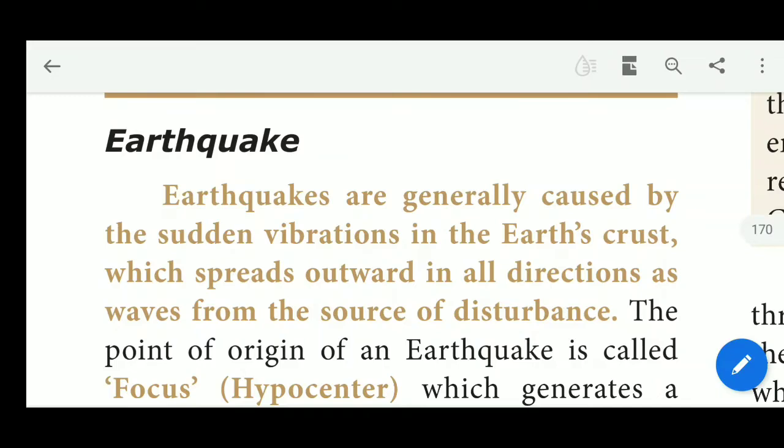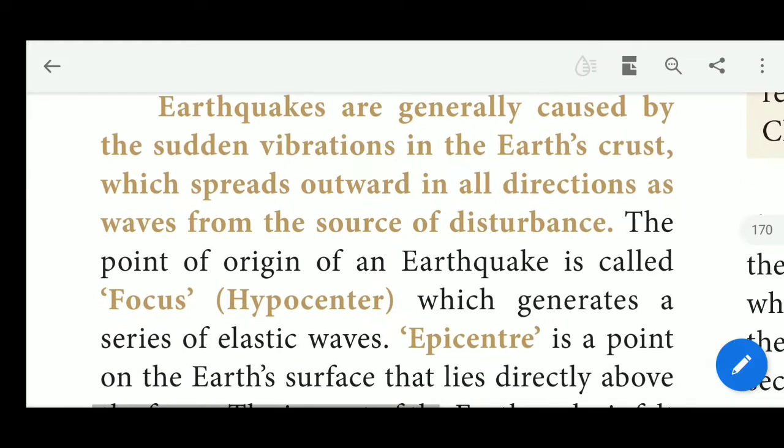So in this topic we are going to discuss the earthquake. An earthquake is a sudden vibration in the earth crust. How do we know about the earthquake? We have an instrument, and with the help of that instrument we calculate the earthquake and its range.